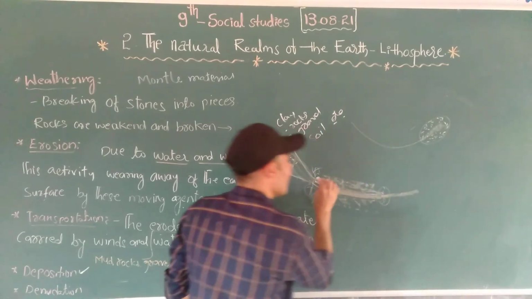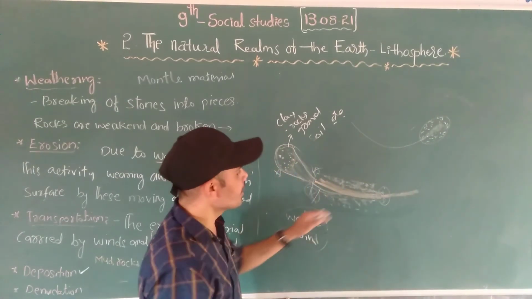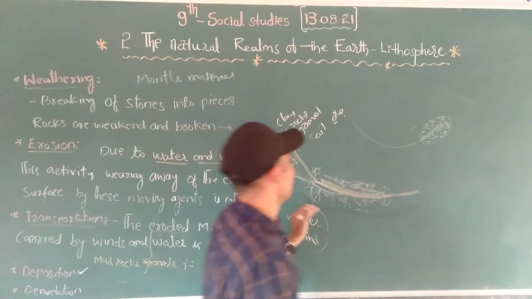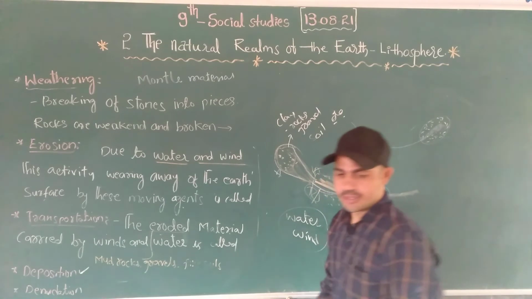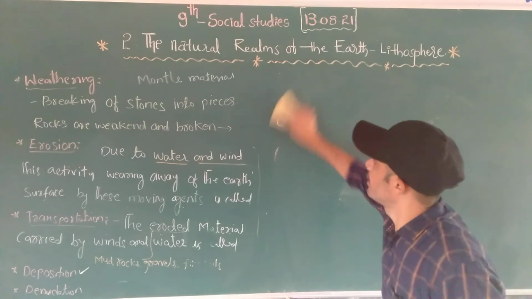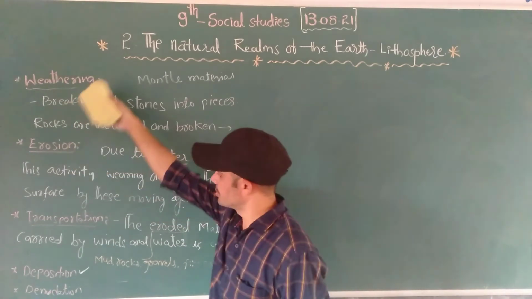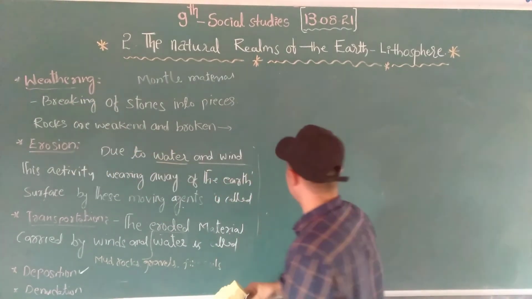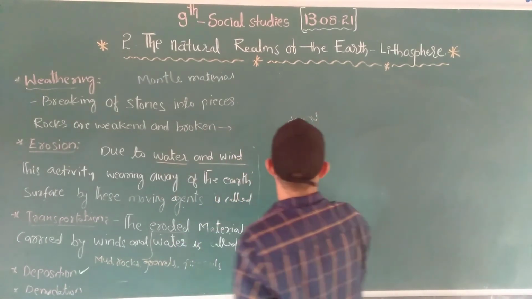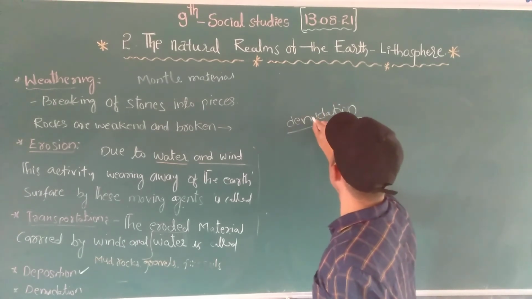So that's why, as we said in the previous session, the delta was formed when the rivers flow. You can see in the river area that there will be very good soil. That is called deposition. See this deposition, transportation, erosion and weathering. What is this all called, Nana? Denudation.